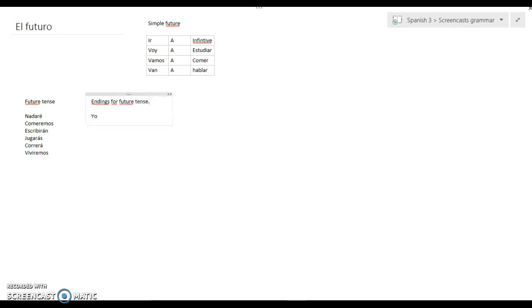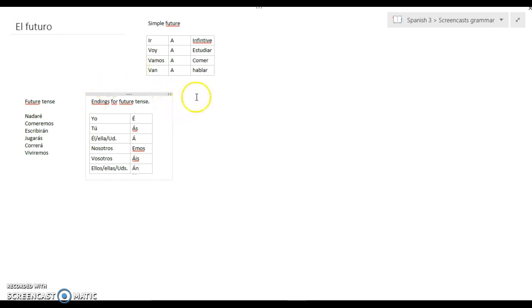So endings for future tense. All right, so you start with yo. Yo is always going to be é, whether it's AR, ER, or IR. Tú is always going to be ás. Él, ella, or usted is always going to be á. Nosotros is always going to be emos. Vosotros, which I don't really care about, is always going to be éis. And ellos, ellas, and ustedes is always going to be án. So there you have your endings. All you do is you throw it onto the back of the infinitive.